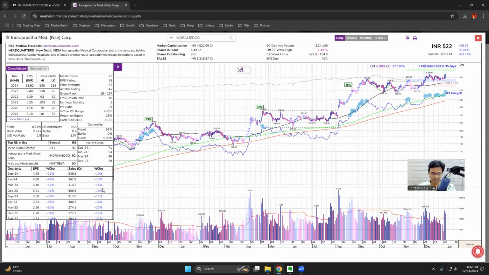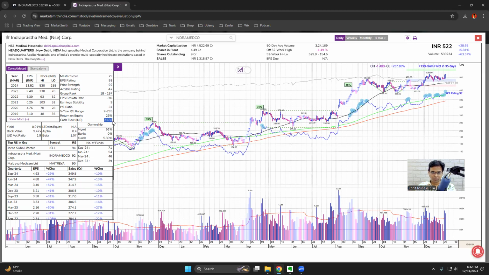If this is not 25, then there should be accelerating sales growth. If this is not 40, then there should be accelerating EPS growth for the last 3 quarters. All 4 conditions are not satisfied. So not interested. Plus annual EPS growth rate, this number should be minimum 25% or preferably 25%. Earnings stability is fine. This number should be less than 25. Okay, the lesser, the better. That is fine. PE ratio should be closer to the higher end of the 5-year PE range. Again, that is a problem.